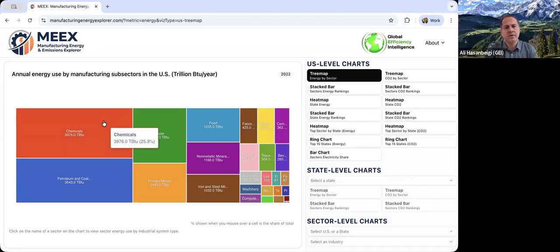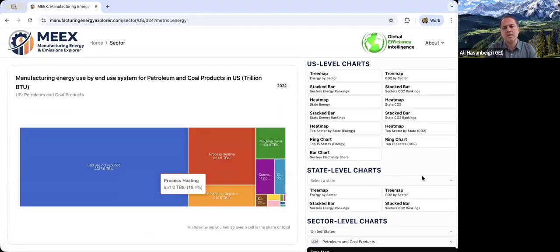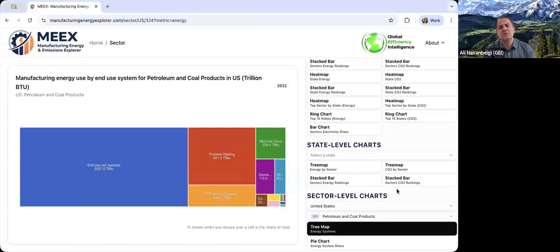For example, here for the US, we have these sectors' energy use. You can hover over and click on, for example, petroleum sector here. Then it will jump you into the sector level charts.